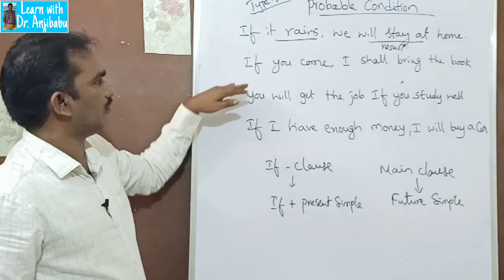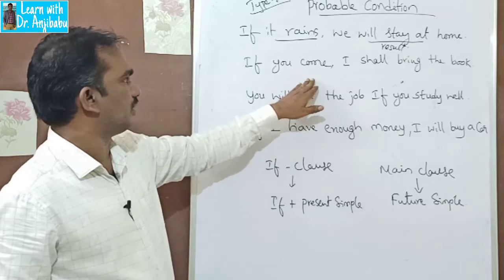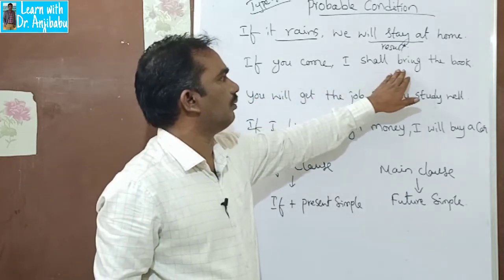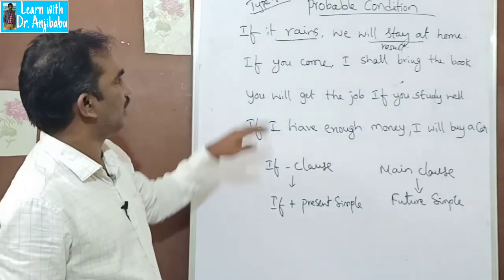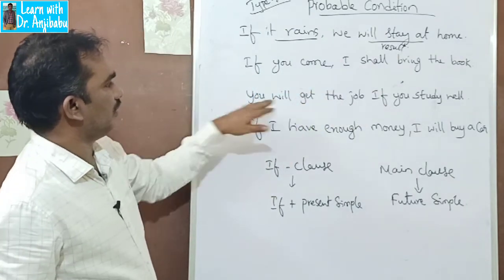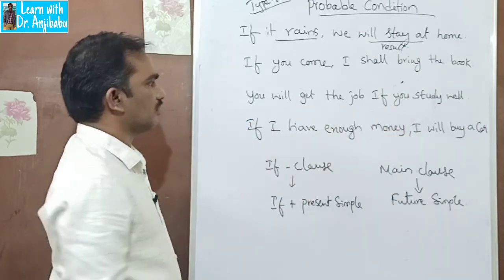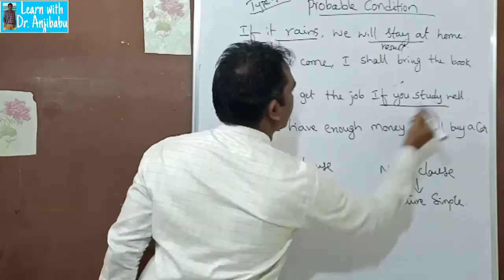Look at the second one. If you come, I shall bring the book. Next, you will get the job if you study well. So where is the if clause? In the second part.